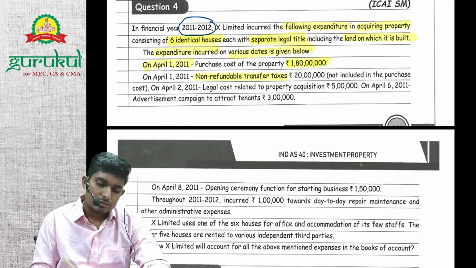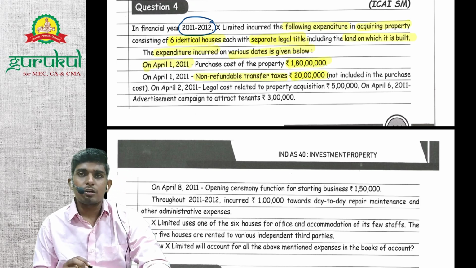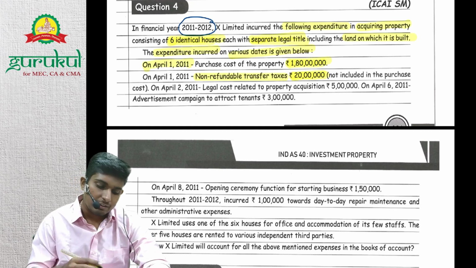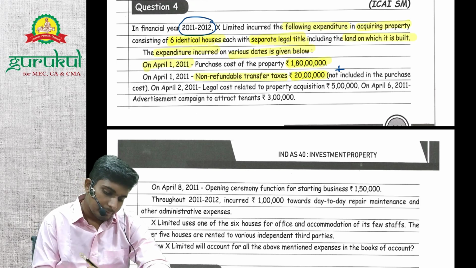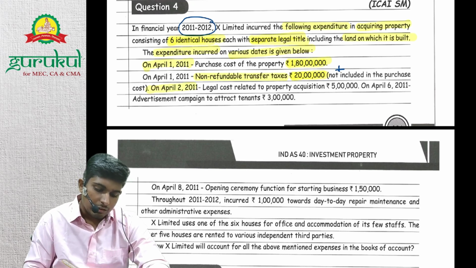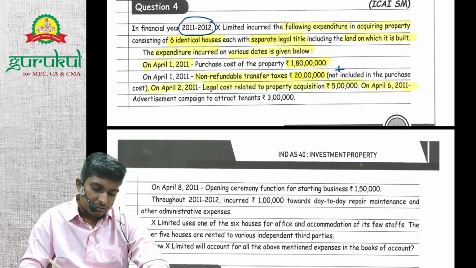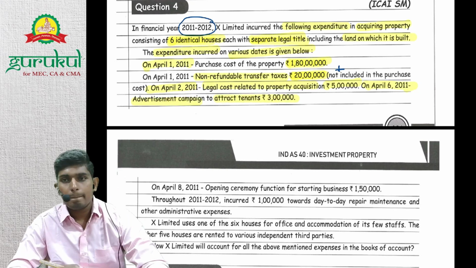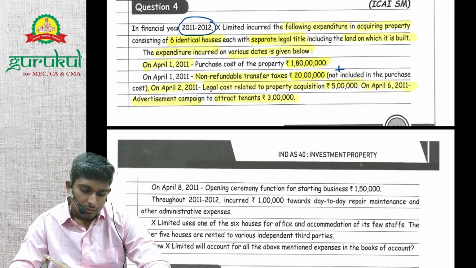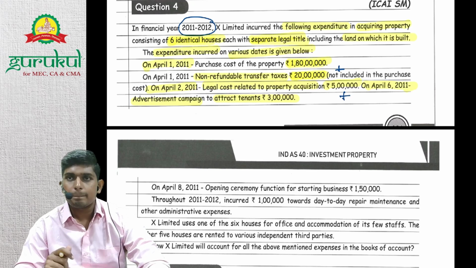Non-refundable taxes 20 lakhs. Will they be added? Non-refundable, so they will be added because no credit is available. We have incurred actual cost and it will be added, right? On April 2, legal cost related to property acquisition is 5 lakhs. On April 6, an advertisement campaign to attract tenants is 3 lakhs. Whether these 5 lakhs will be added: these are related to acquisition and hence it will be added.